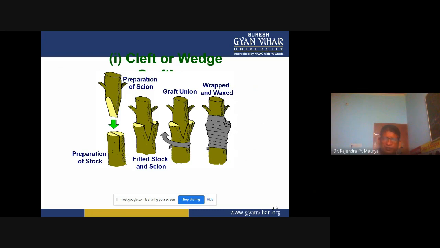Try to understand, first, the lower part: preparation of the rootstock. The rootstock is growing in pots, polythene bags, or maybe directly in situ in pits.